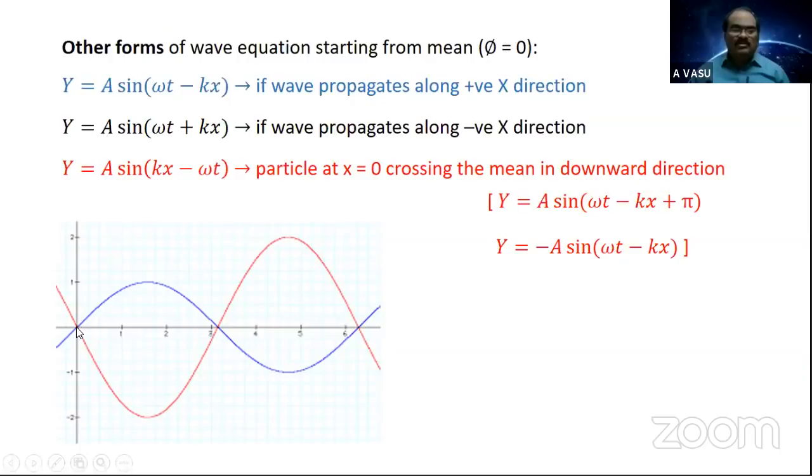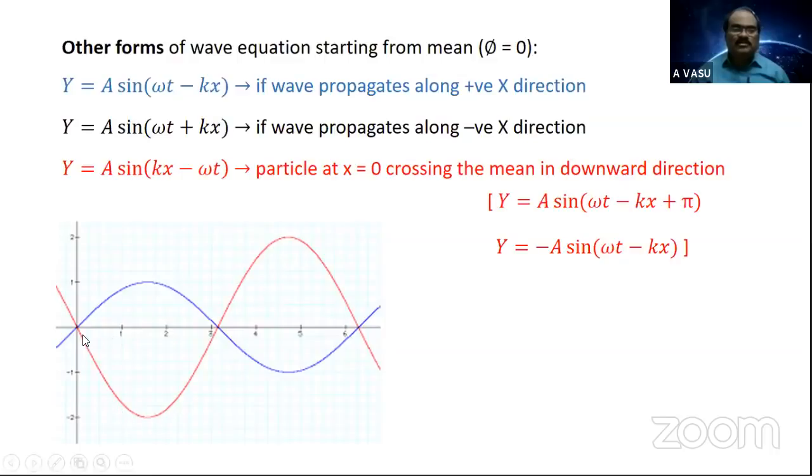Here the particle at mean is vibrating in upward direction, so in the beginning, in this region, a crest will be formed. So for this, what is the equation for this progressive wave? y is equal to a sine omega t minus kx, whereas if the particle is vibrating in downward direction, the equation is y is equal to a sine kx minus omega t. Probably the wave is in this form.